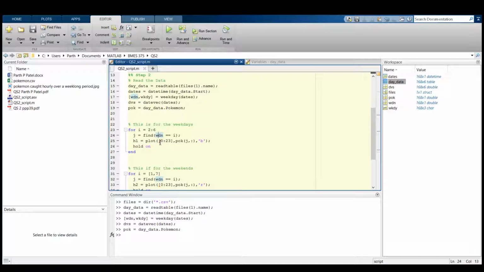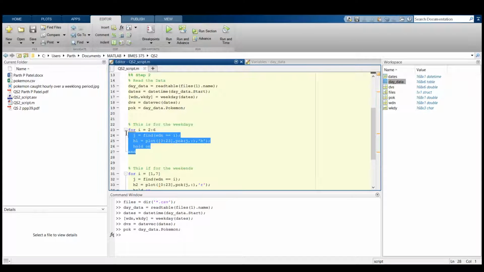And that's what I did. I plotted from 0 to 23, only Monday, and I plotted in blue. This process repeats itself over and over and plots all the weekdays. The reason each day doesn't overwrite the previous day is because I have the hold on function, so they just plot one on top of each other.